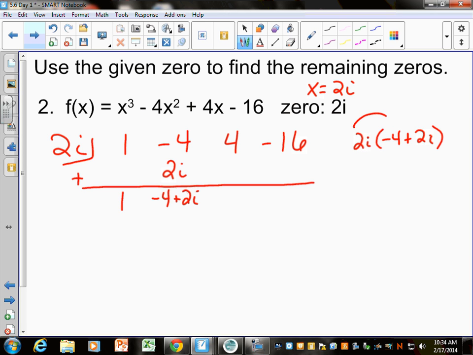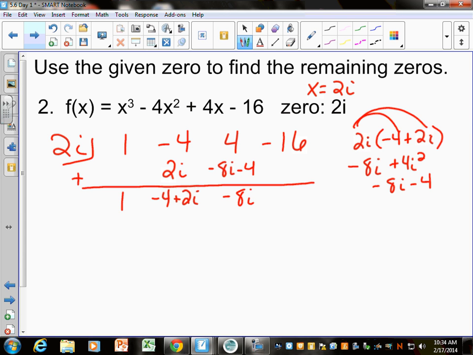So I'm going to take this times this, and I'm going to get negative 8i. And 2i times 2i is 4i squared, which is negative 4. So that's really negative 8i minus 4. That's what's going to go right here. Negative 8i minus 4. There's kind of 2 ways to do this, and I always do it this way, but I don't know if I should even show you the other way. I think I should just make you do this. And then what happens? 4 minus 4 is 0, right? So I'm just going to get negative 8i.